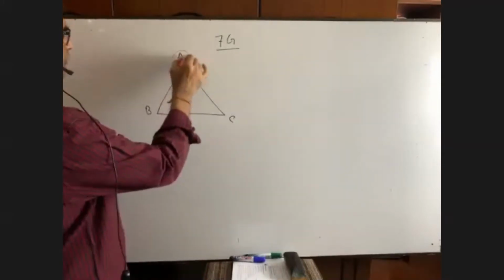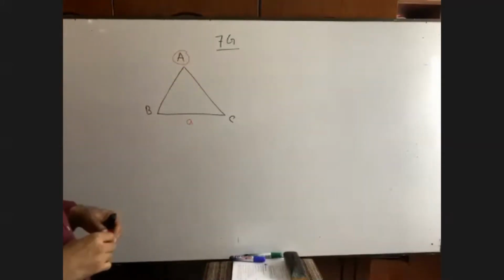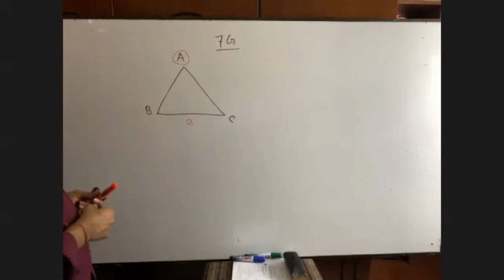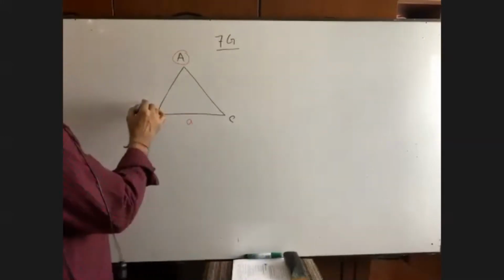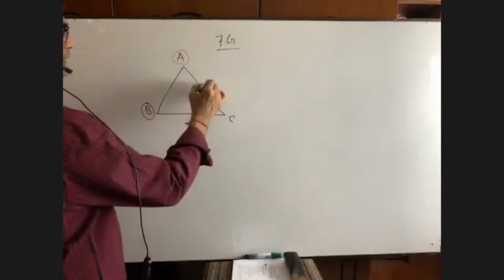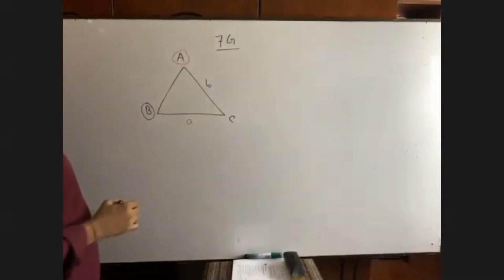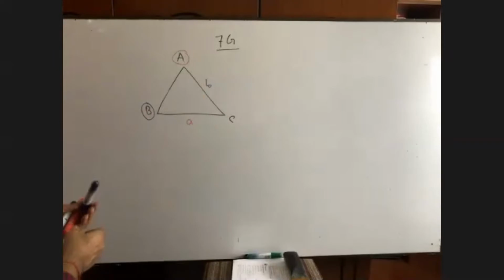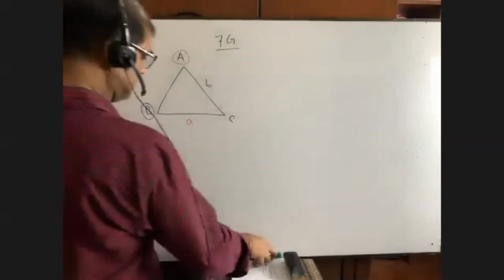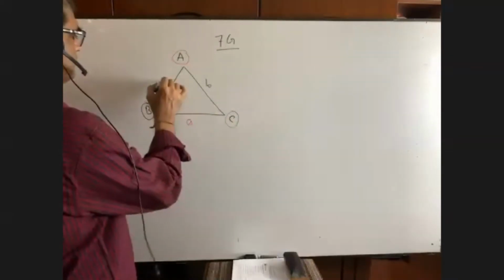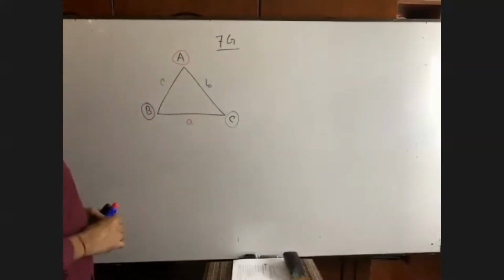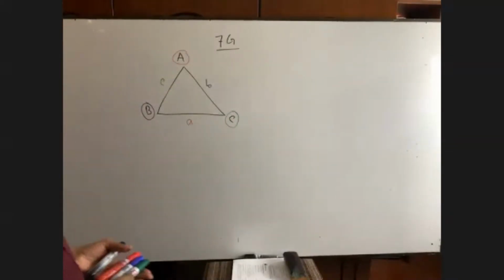Now, please mute yourself. Opposite of B is b. And opposite of C is c.